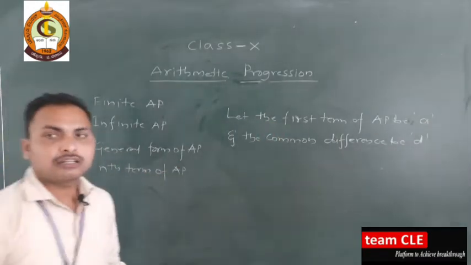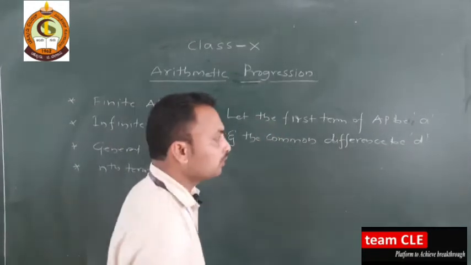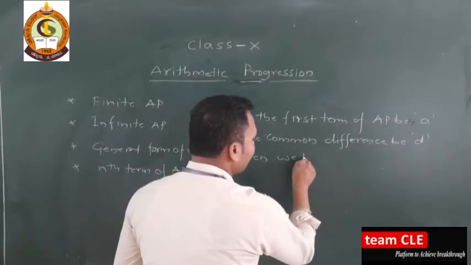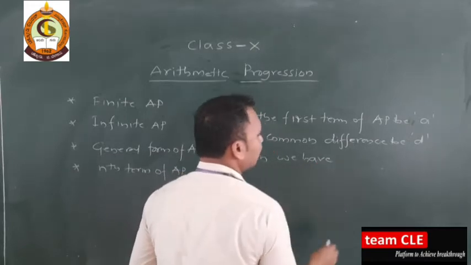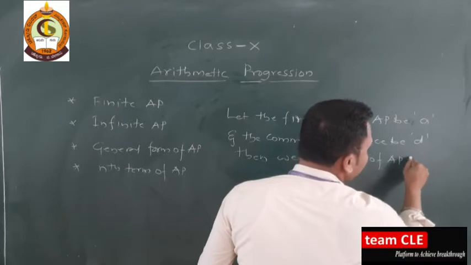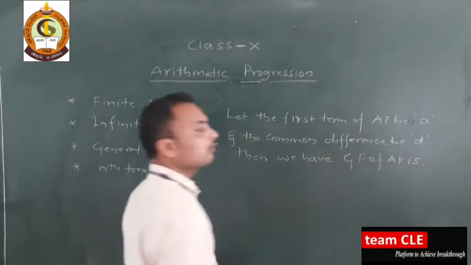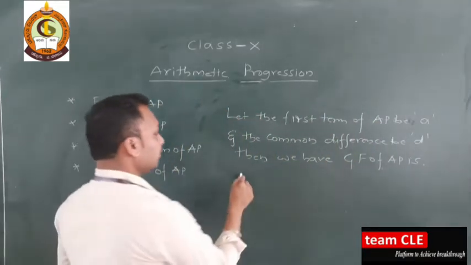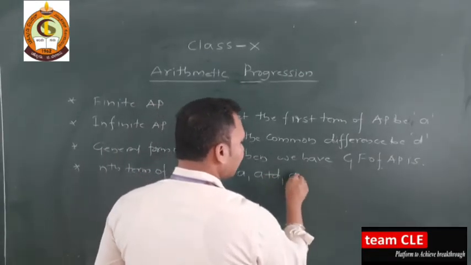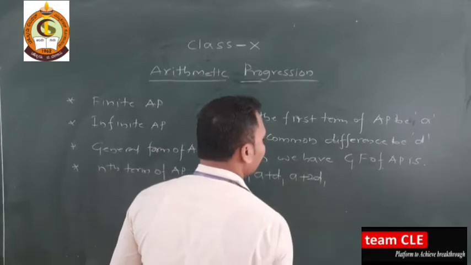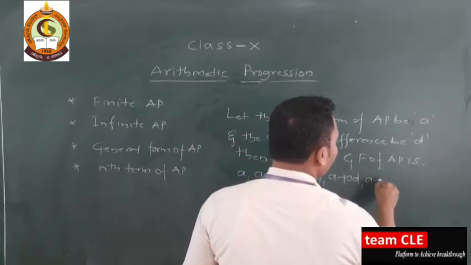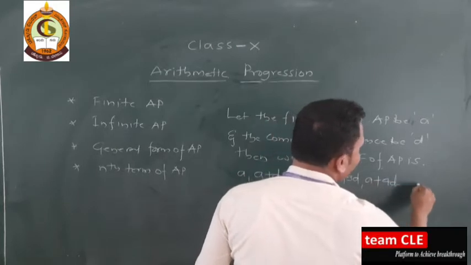Then the general form of an AP is a, a plus d, a plus 2d, a plus 3d, a plus 4d, and so on.